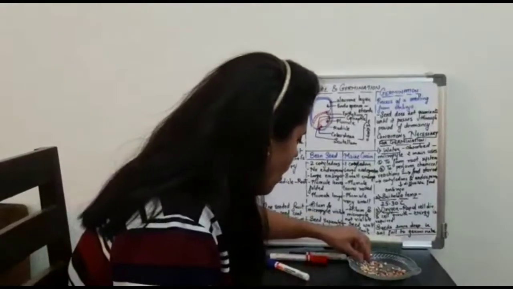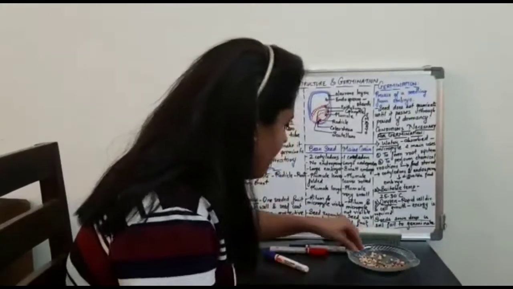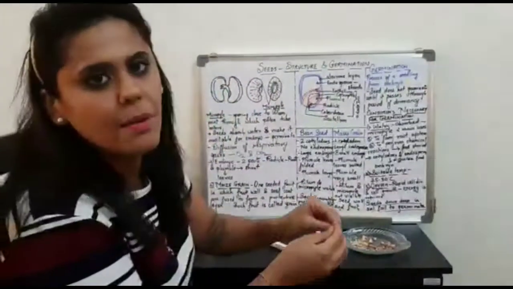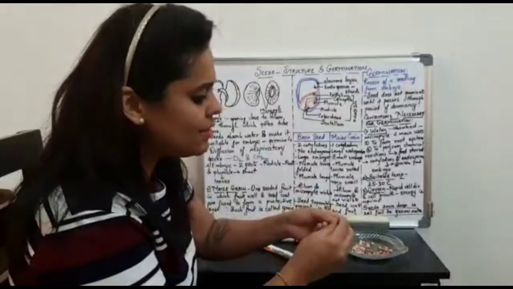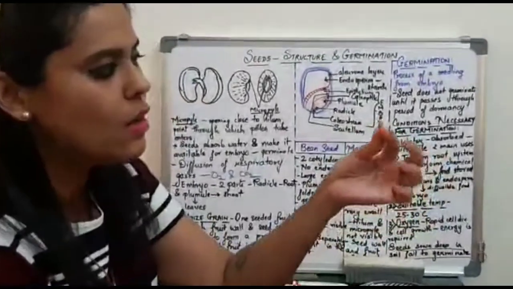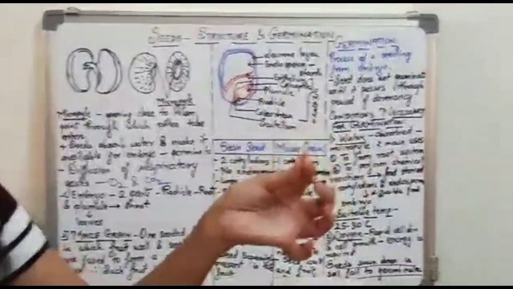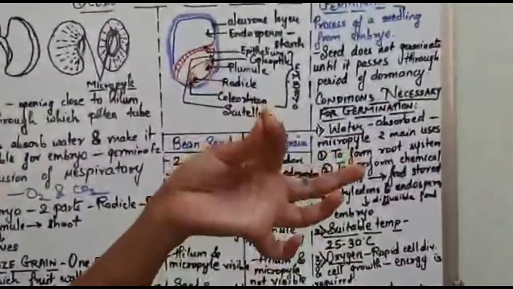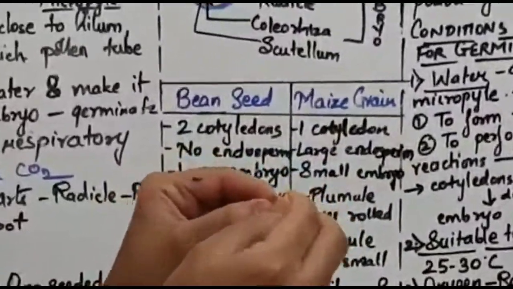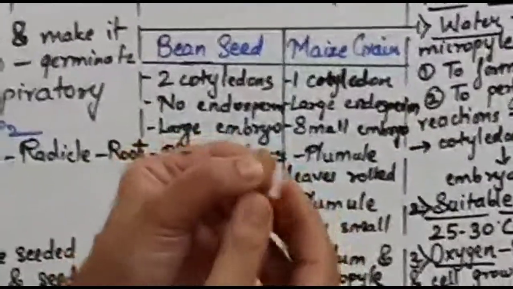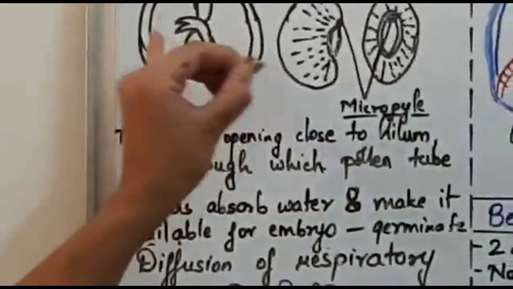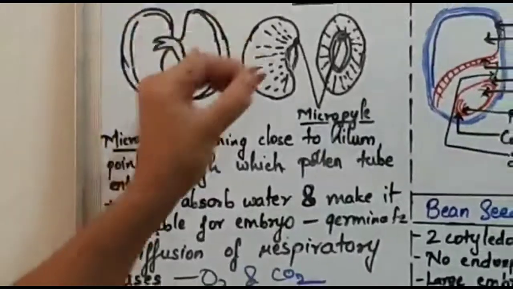Now, for your understanding, what I have done is I have opened a rajma bean. Okay, a rajma seed. This is a closed seed. I don't know how clear it would be for y'all to see in the video, but I have just tried to open this bean, as in I have just cut it with the knife. And this is the exact image of what I could see internally.